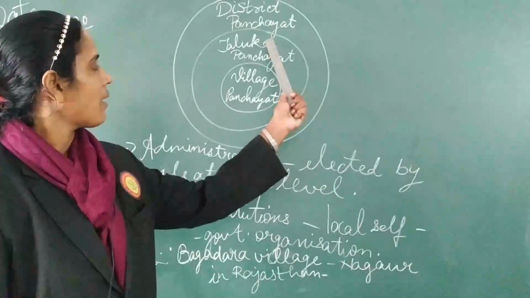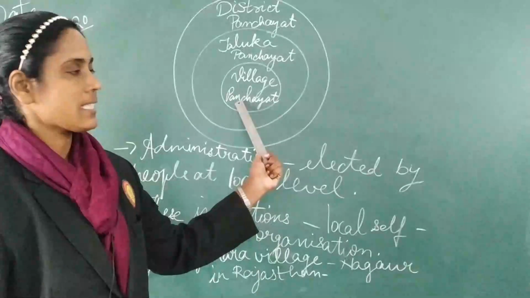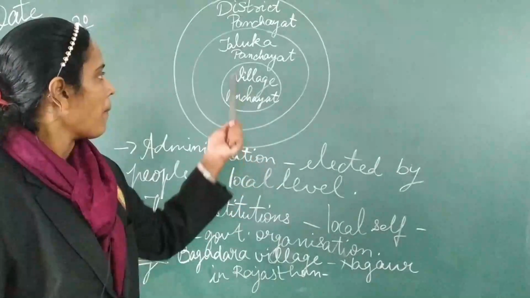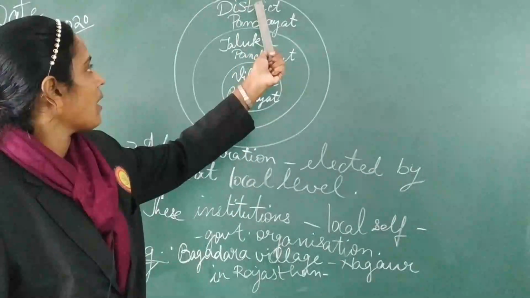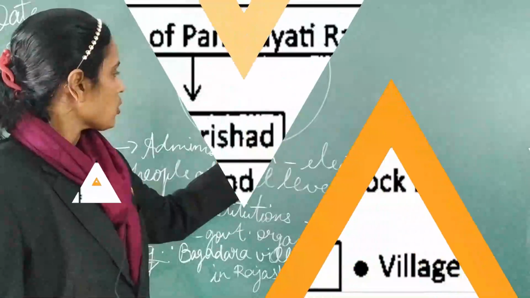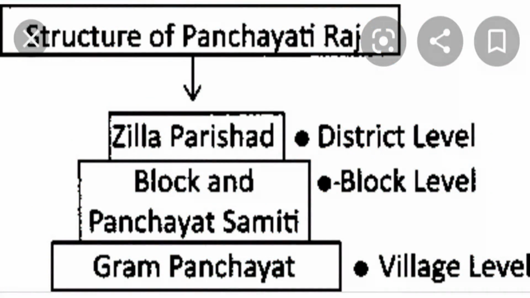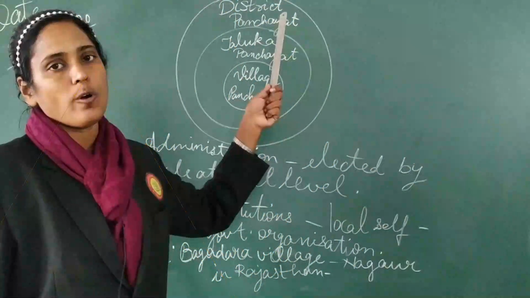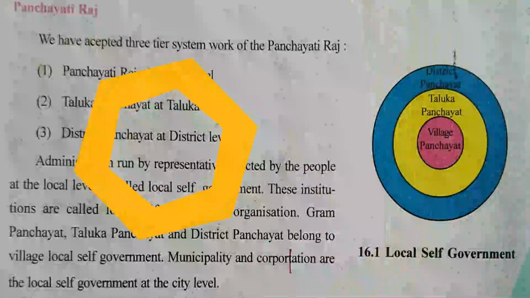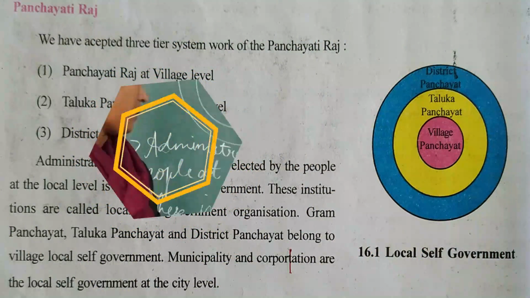So students, see the diagram over here. At the lowest level we have the village panchayat, above that we have the taluka panchayat, and above that we have the district panchayat. So students, over here you can see that the rural part of your Panchayati Raj has all these things as their main head points.